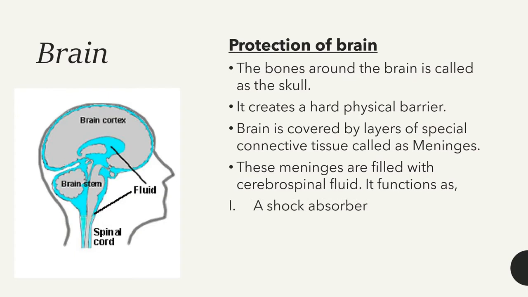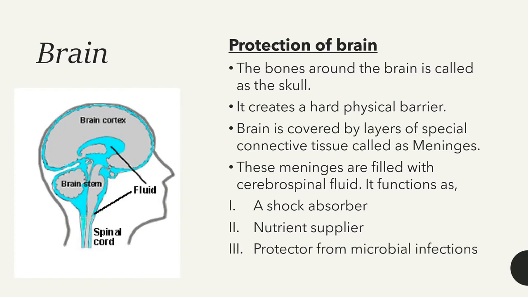It absorbs the shocks that the head receives, and it also supplies nutrients to the brain, acting as a nutrient supplier, and it also protects our brain from microbial infections. So these are the functions of the cerebrospinal fluid contained within the meninges.